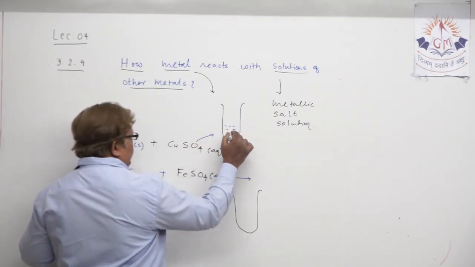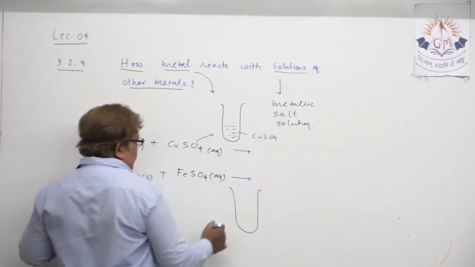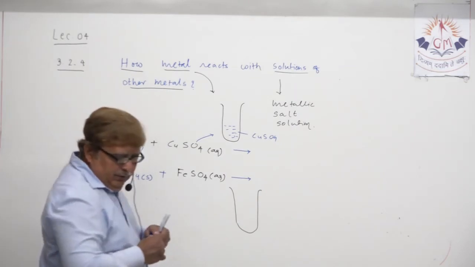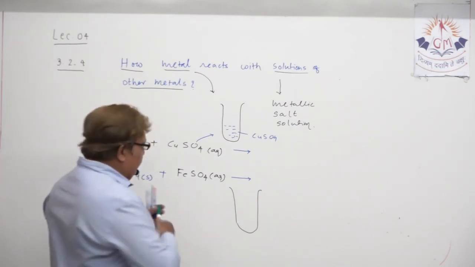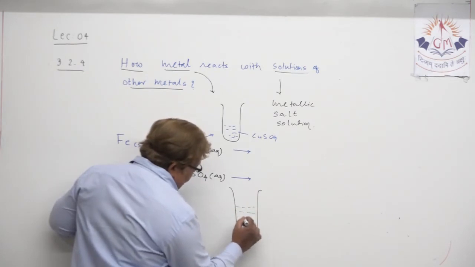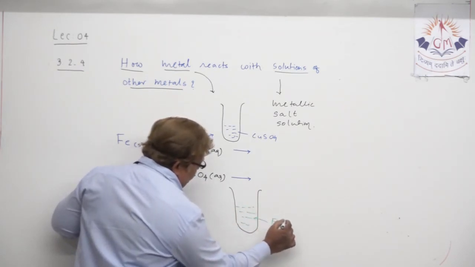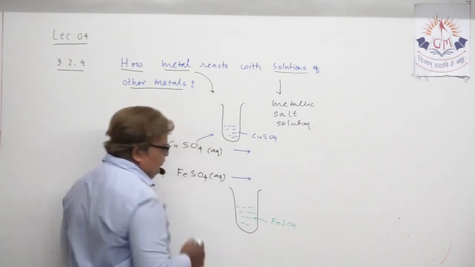Here is copper sulfate. And here iron sulfate, ferrous sulfate, is taken. Let us show it by a faint green color.